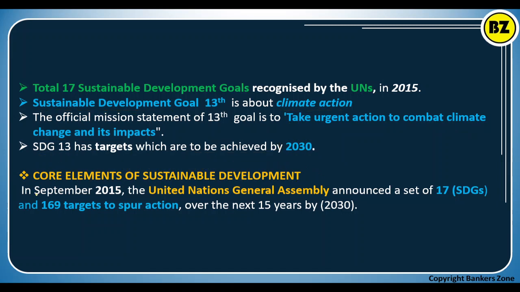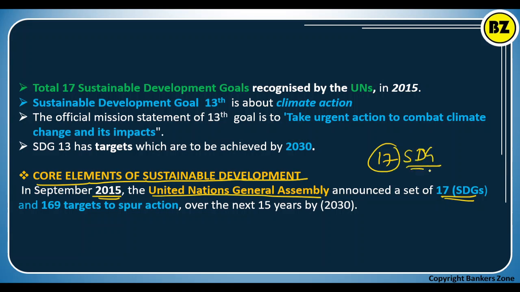Now, the core elements of the SDG. What are the core elements of sustainable development? In September 2015, the United Nations General Assembly announced a total of 17 SDGs. Along with those 17 Sustainable Development Goals, to achieve them, 169 targets have been given. If you follow the targets, you will reach near to your SDG.